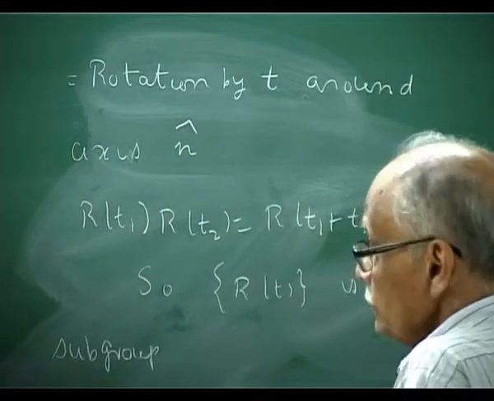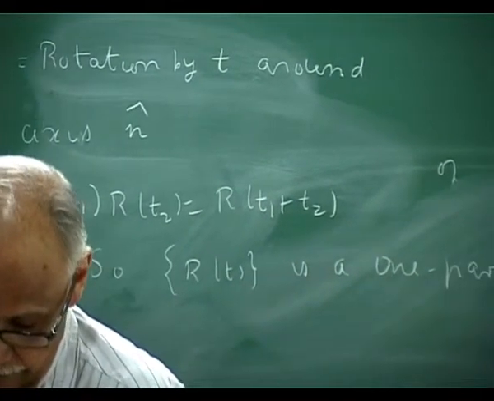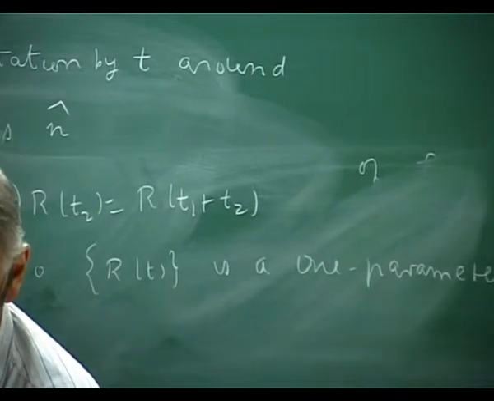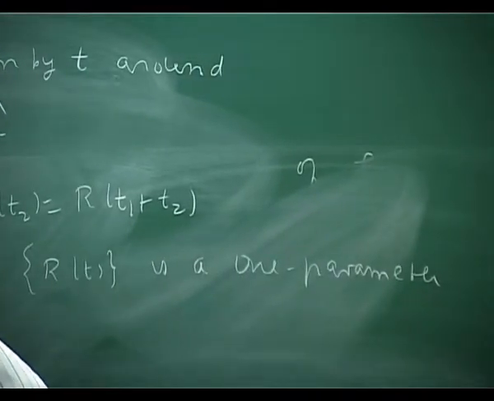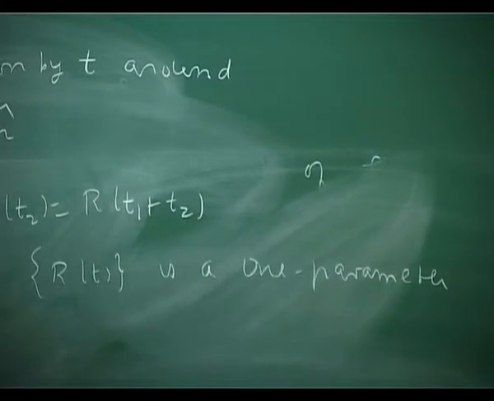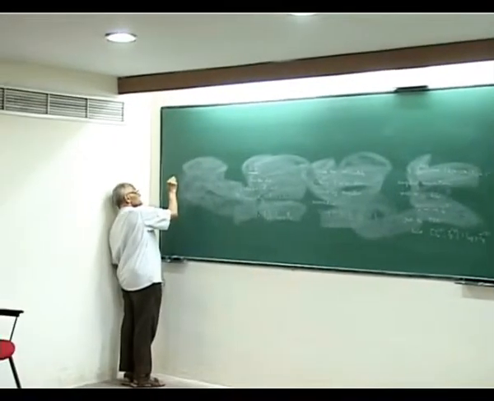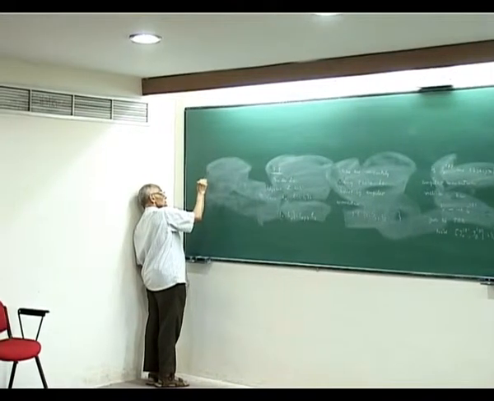Now, what is the next step? The next step to notice is a theorem which I did not prove. It's much harder to prove.